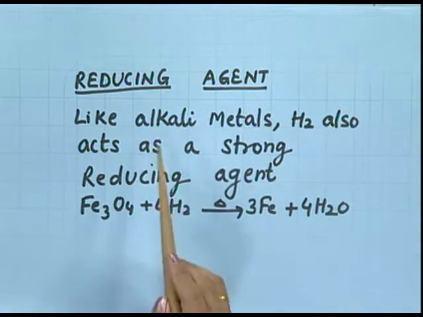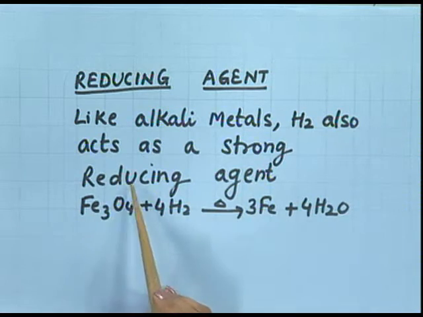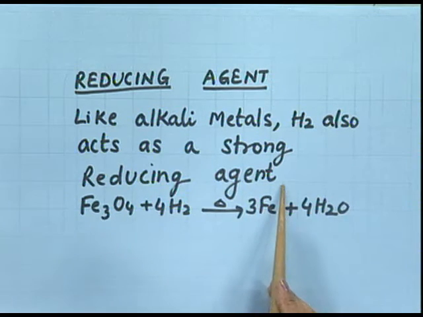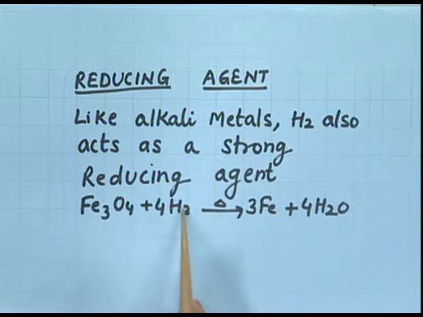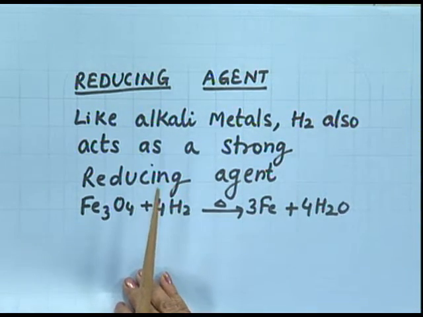Reducing agent. Just like alkali metals, hydrogen also acts as a strong reducing agent. Iron oxide is reduced to iron using hydrogen. So, we have seen so many points of resemblance between hydrogen and alkali metals, but in some points it also differs from alkali metals. Let us see that.